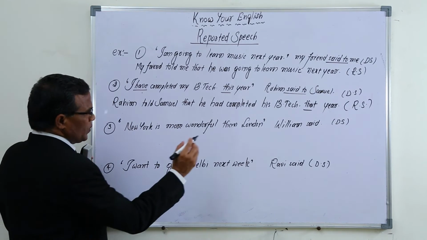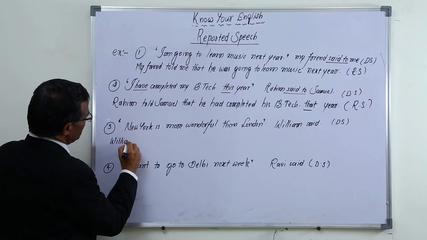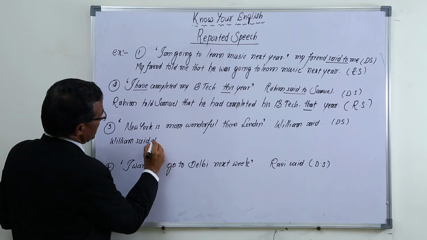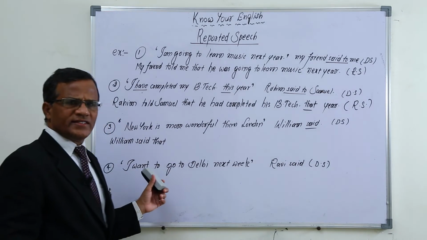Now next, William said, right, that, because only "said" is here, again we are using said.